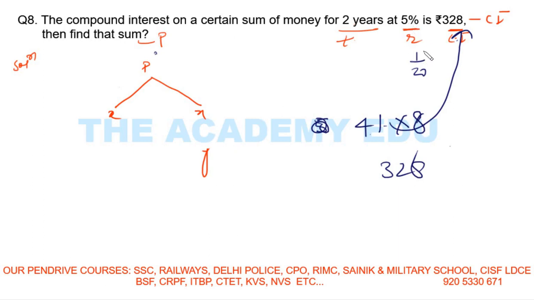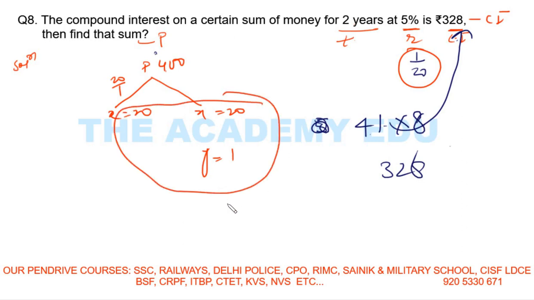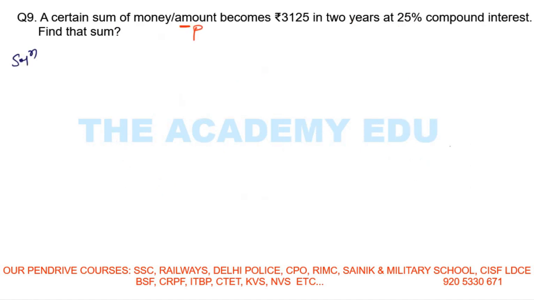So 5% is what? 1 by 20. So I will write 1 here, 20 here, here also, and this one 400, because multiplying this one by the opposite ratio gives the principal. Now the question is saying compound interest is 328. What is your compound interest here? 41 rupees. So to make it 328, what will I do? I multiply here 8 times. 8 1 8, 8 4 32. So multiply everywhere. So multiply it here also. 3200 is your answer. Got it? Move to the next question.